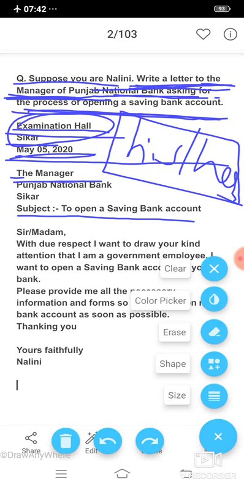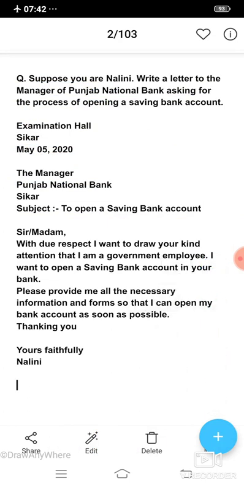It means the gender is unclear. If the gender is unclear in the question, in that condition we put Sir/Madam, and S of Sir must be capitalized and M of Madam must be capitalized. After that we put a comma.